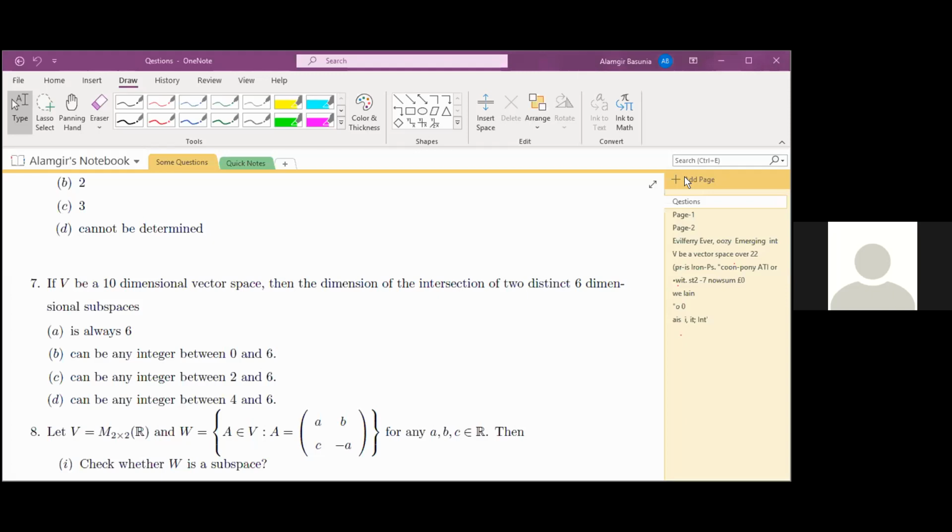And again, if we use dimension of W1 plus W2 is equal to dimension of W1 plus dimension of W2 minus dimension of W1 intersection W2, then the dimension of the linear sum W1 plus W2 can be maximum 10, right? Yes, when it is equal to V, it is 10. Then when it is 10, we get the minimum number, that is 2. So the minimum is 2 and the maximum is 6.